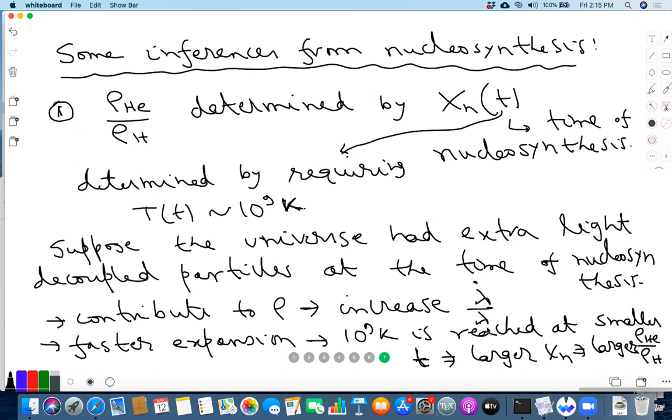And this was basically used in the early days to put a bound on the number of neutrinos, right? I mean, one could in fact show that you could accommodate at most one extra neutrino, okay, within error bar, but you couldn't accommodate more than one extra neutrino, okay, because one extra neutrino will increase the expansion rate, okay, but just about as much as you can tolerate. And in fact, one of your homework problems involves a similar problem, right, where a light particle decoupled much earlier.